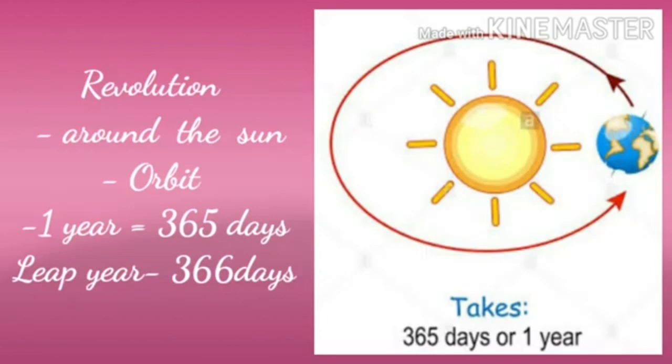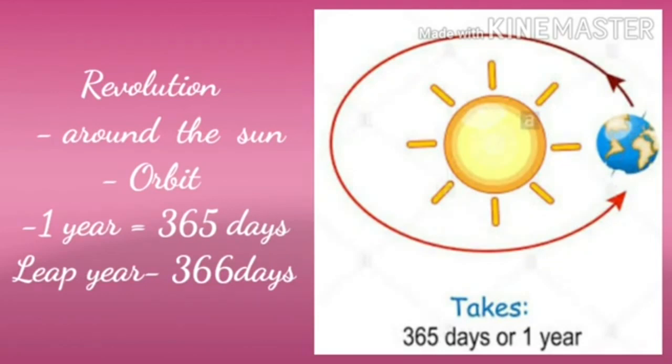Children, what is an orbit? Yes, a curved path taken by a planet. The orbit of the earth is not circular. It is elliptical in shape. It means oval shape. The earth's orbit is oval shaped.